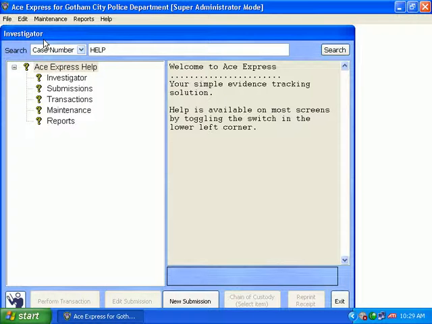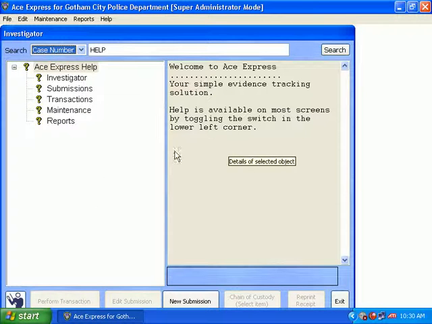ACE Express allows the user to search in 5 different ways. More on that in later videos. While each search criteria is different, the kind of information that it returns is usually the same. The main part of the Investigator has 2 areas: the results and the details.